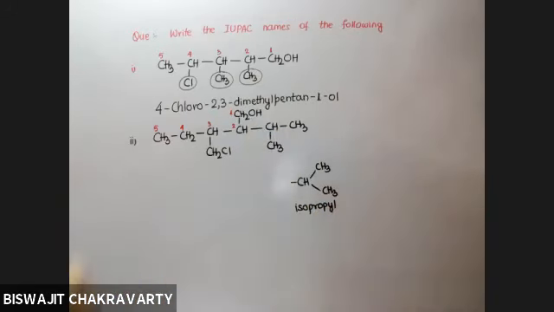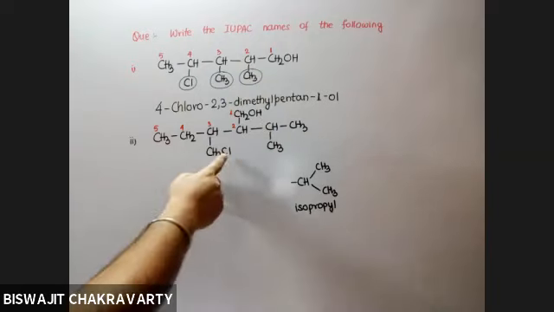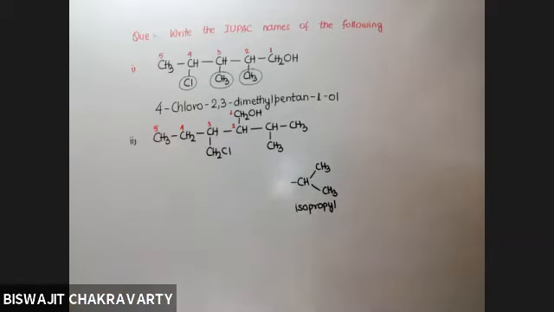So isopropyl group is at carbon number 2. At carbon number 3, you don't have chlorine alone. If chlorine would have been present alone, I would have used the name chloro. But this chlorine is present on 1 carbon.